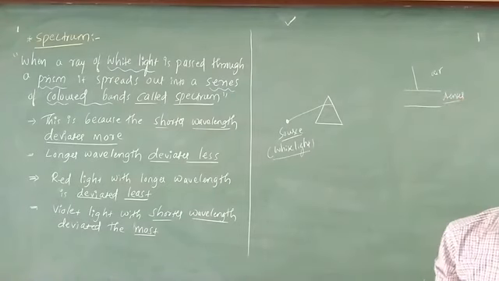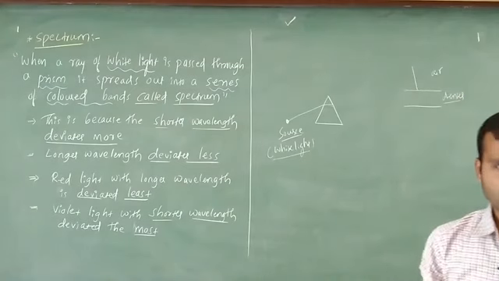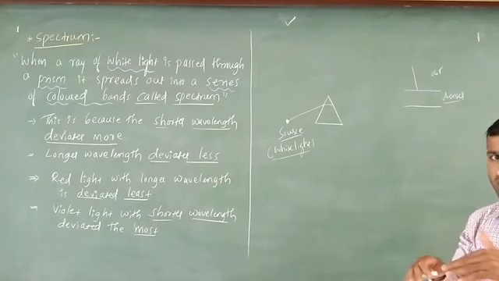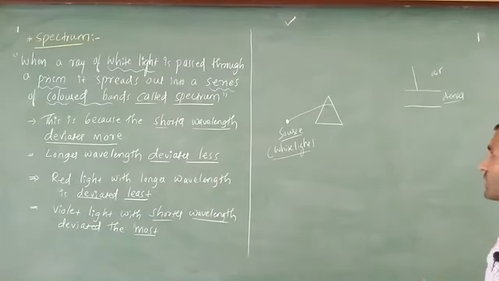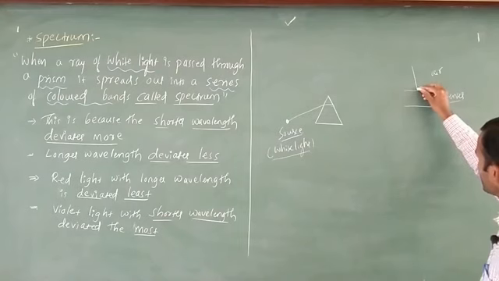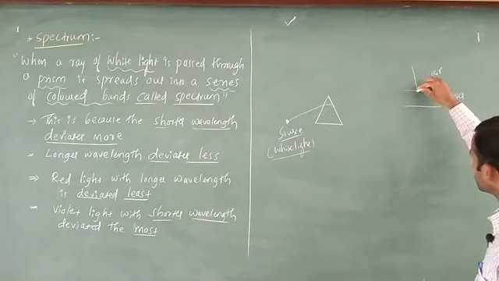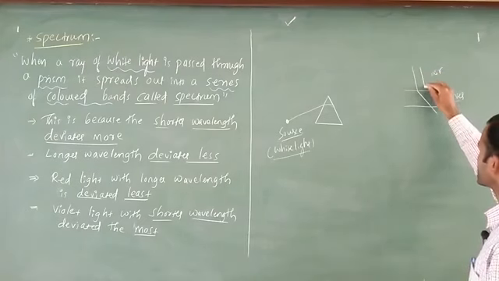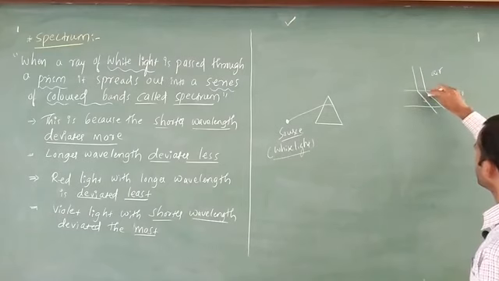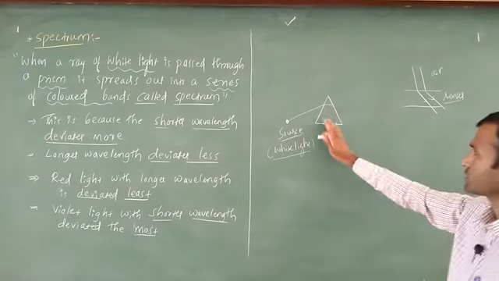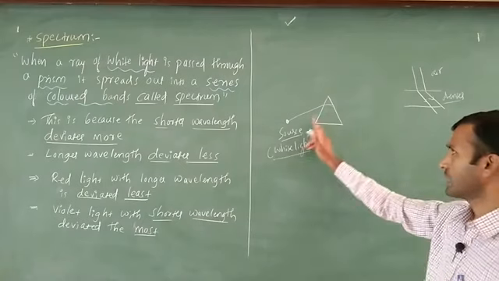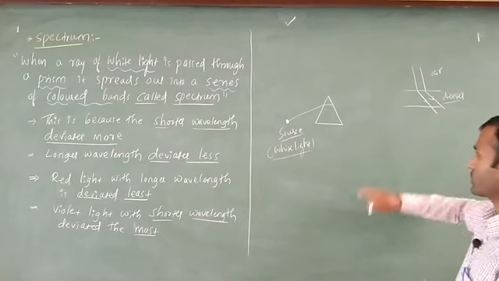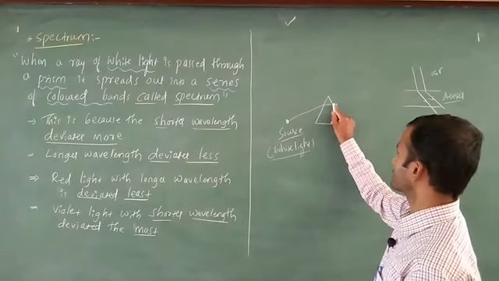What is the meaning of denser medium? Consider water. When a ray falls on water, the ray is going to bend. In this case also, the ray falls like this and bends like this. Another ray falls on this and starts to bend like this. In this case also, when white light falls on this prism, it starts bending. This is most important.